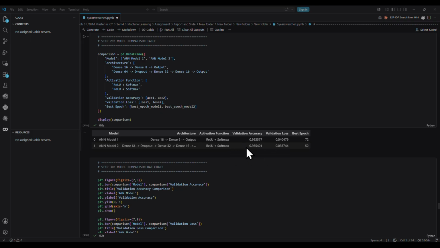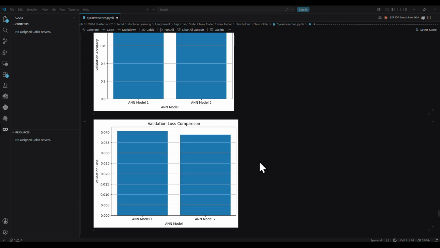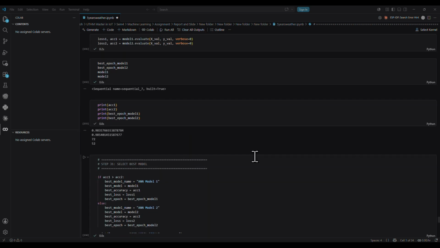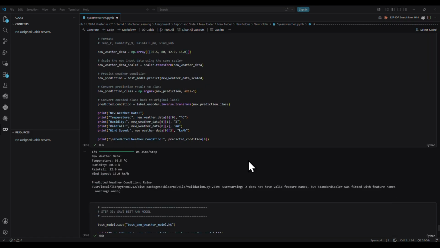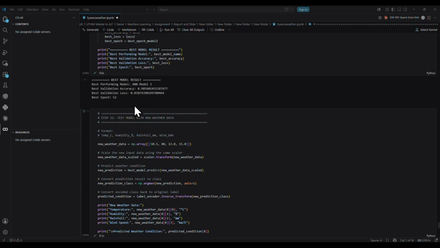And lastly, our purpose is to select the best model, and the code automatically compares both models and selects the one with higher accuracy. The output confirms model 2 as the best performing model. Yep, model 2 is the best.